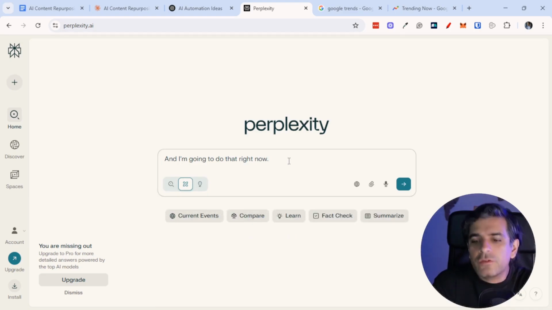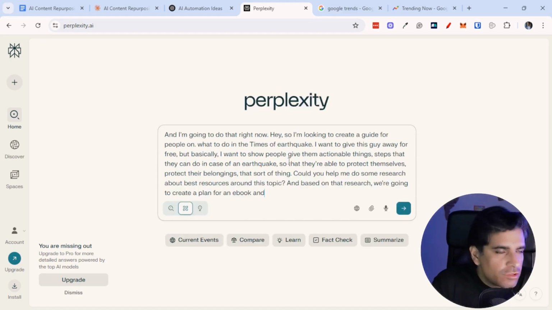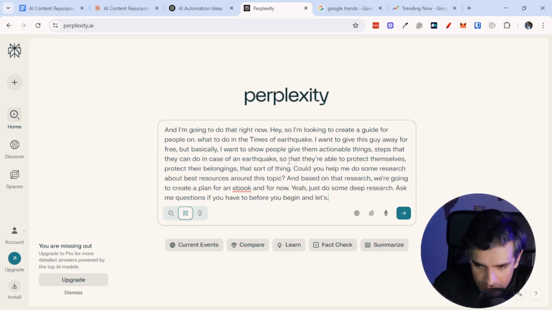Hey, so I'm looking to create a guide for people on what to do in the times of earthquake. I want to give this guide away for free, but basically I want to give them actionable steps that they can do in case of an earthquake so that they're able to protect themselves, protect their belongings, that sort of thing. Could you help me do some research about best resources around this topic? And based on that research, we're going to create a plan for an ebook. And for now, just do some deep research. Ask me questions if you have to before you begin. And let's work on this together.